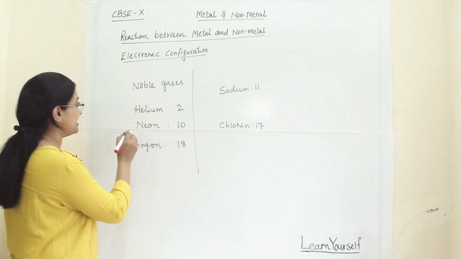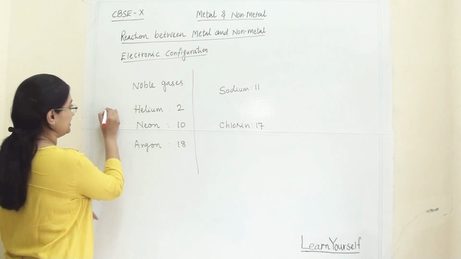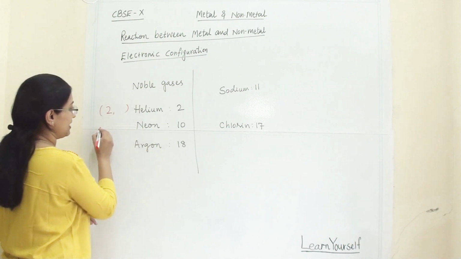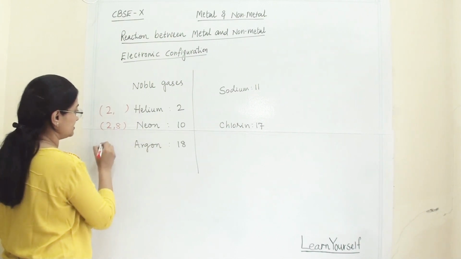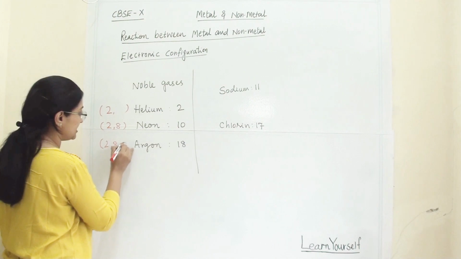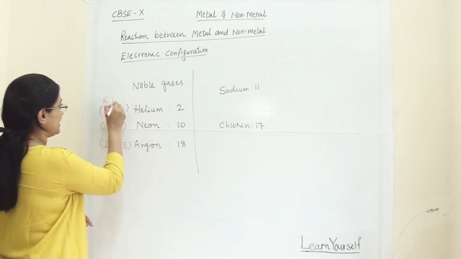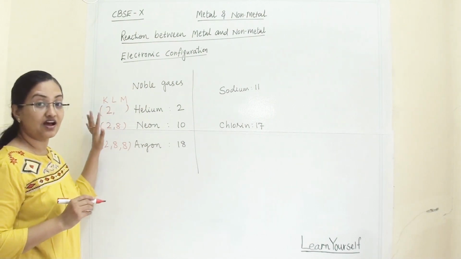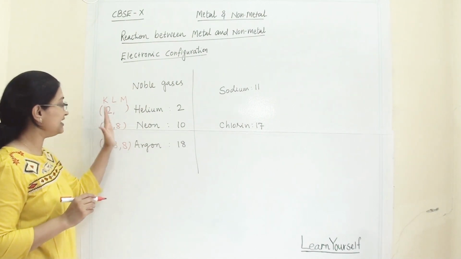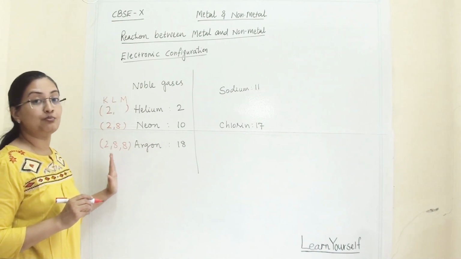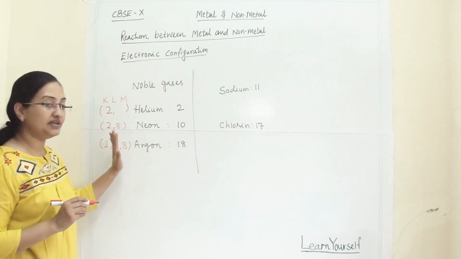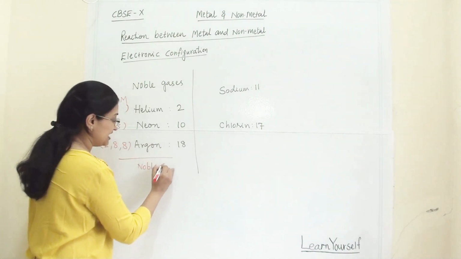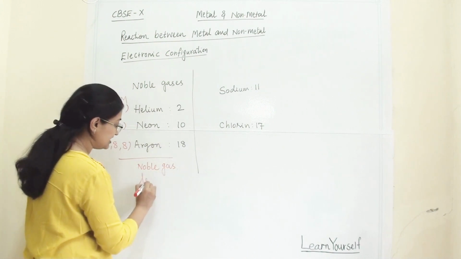If we see the electronic configuration, then helium is 2, and the rest are all empty. Neon is 2, 8. Argon is 2, 8 and 8. If we look at the K, L and M shells, all the shells that are filled with electrons are completely filled, as per their maximum capacity. So that's why they are known as noble gases and they are least reactive.